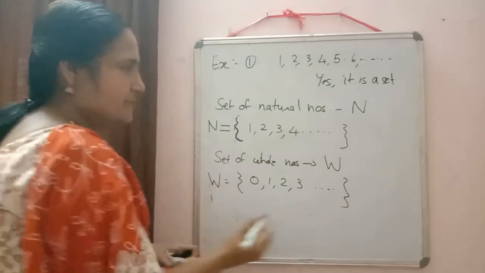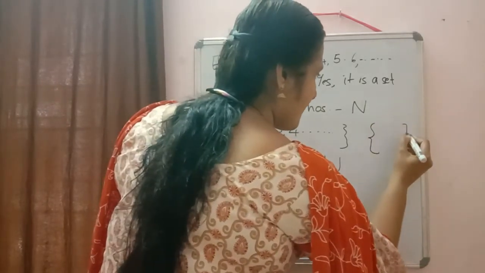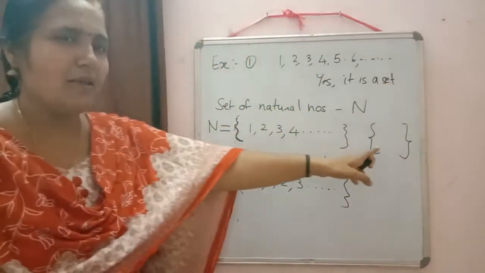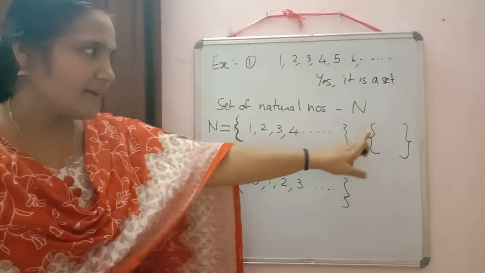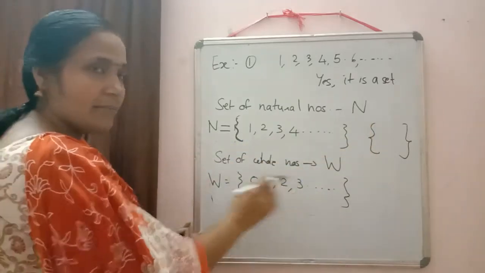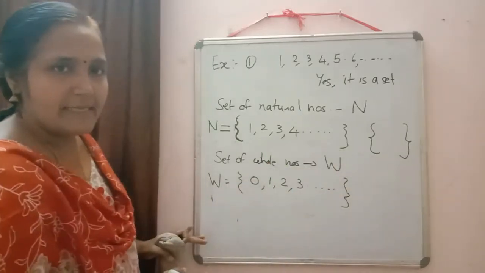You just put this symbol properly. This is the correct one. When I write fast, sometimes the symbols will not come properly. This is the correct symbol, braces. Set of whole numbers is written. In this one, I took only positive integers.